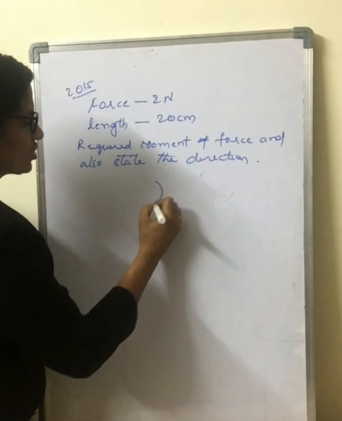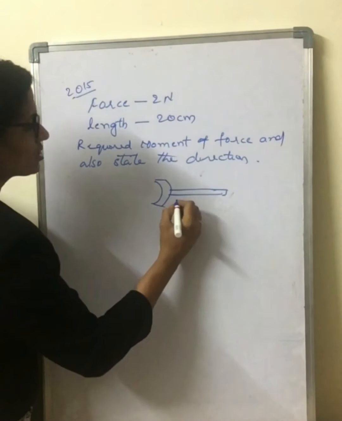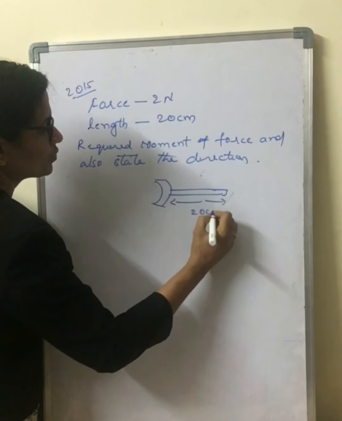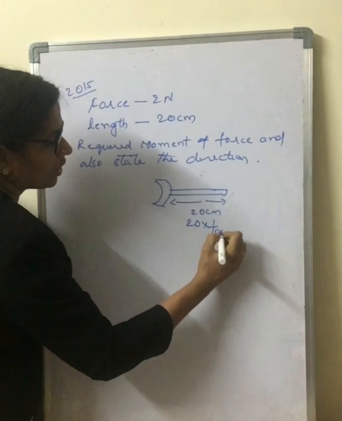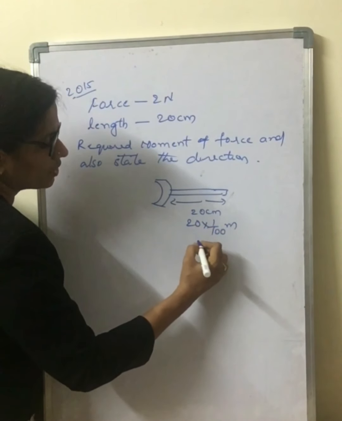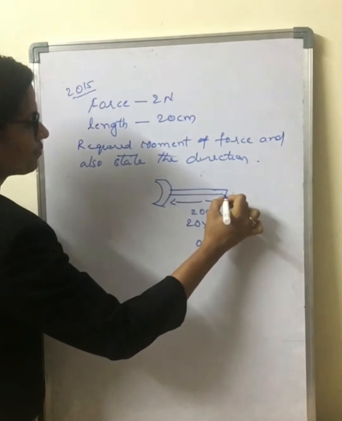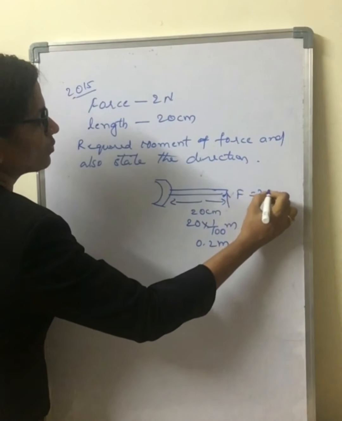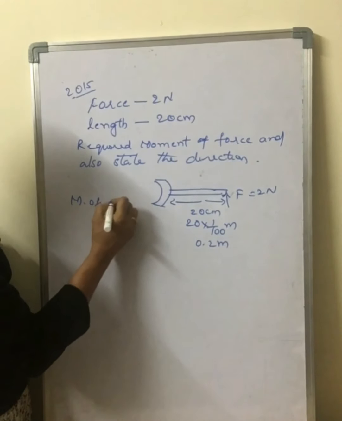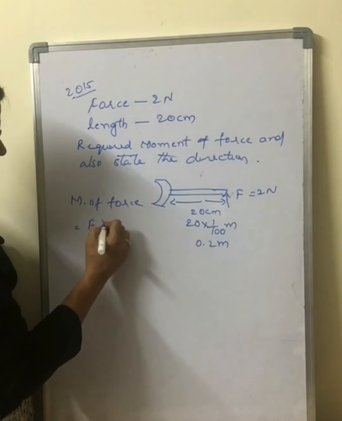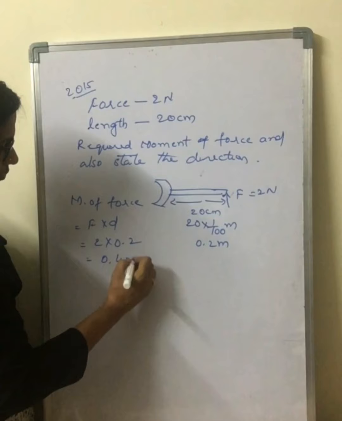So here you have a wrench, whose length, the perpendicular distance, is 20 centimeter. So this 20 centimeter you can make it as 20 into 1 by 100 meters, that is equal to 0.2 meters, and the application of the force, so F is equal to 2 newtons. Now it is a very simple application. The moment of force is equal to F into D. F is 2 into 0.2, so that is equal to 0.4 Newton meter.